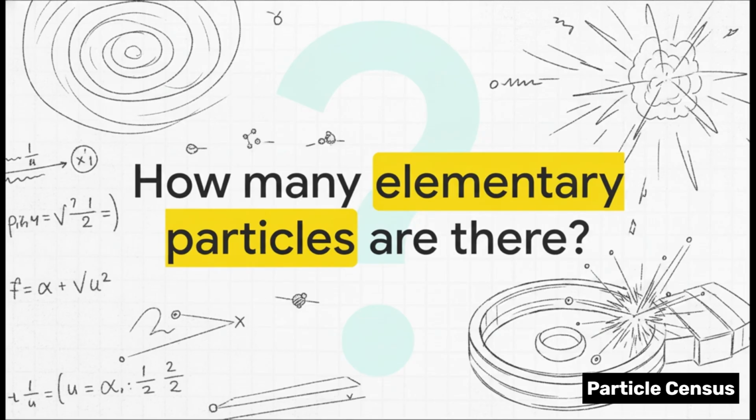Physicists usually try to answer this using two main tools. First, you've got the incredibly precise mathematical equations of the Standard Model. And second, the mind-boggling, high-energy collision experiments happening over at the Large Hadron Collider. Because we can both theoretically describe and actually observe these little elementary bits and pieces, you'd naturally think, hey, we can just count them up, right? Well, actually, the answer to this question depends entirely on your personal appetite for complexity.